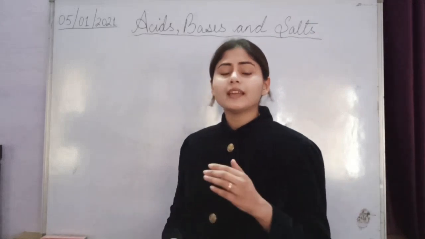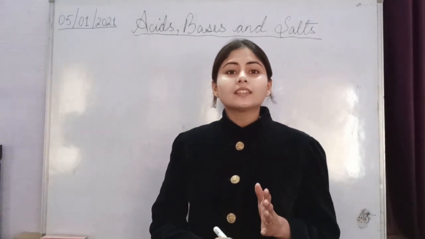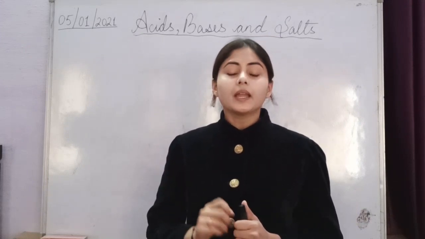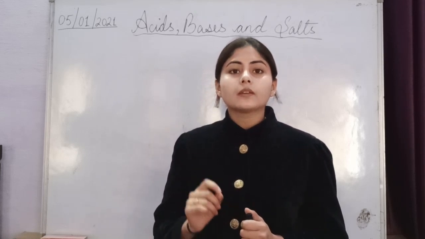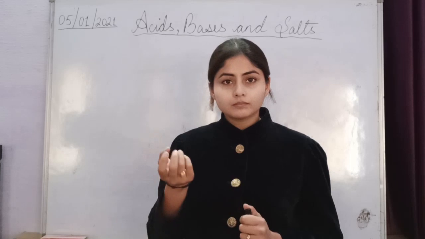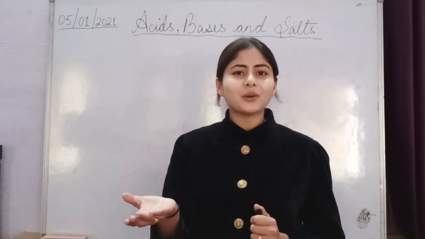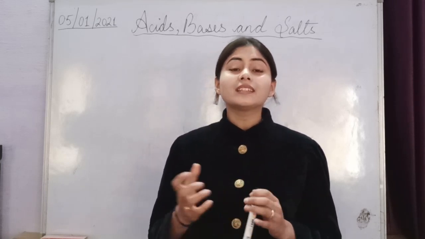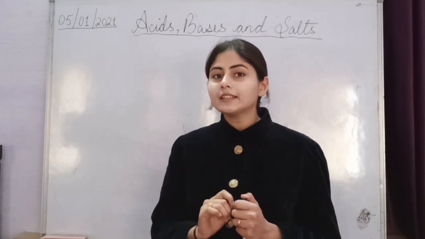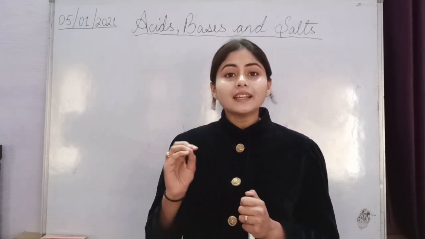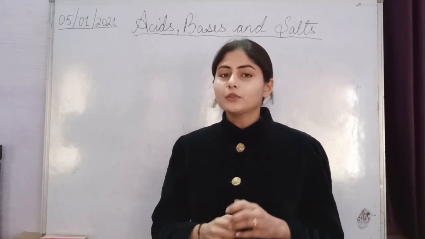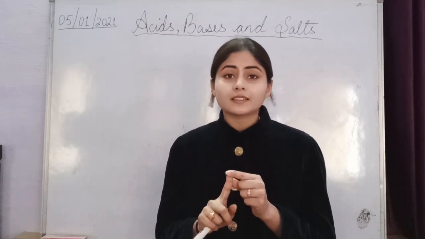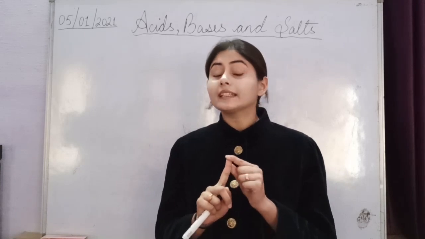Okay, so in the previous session, as I told you, what are acids? Acids are those substances which are sour in taste. For example, lemon, orange, imli, that is called tamarind, and apple. All these edible items contain an acid, and that acid is called an organic acid. So the first thing we studied is that the substance which is sour in taste is an acid, or contains acid.